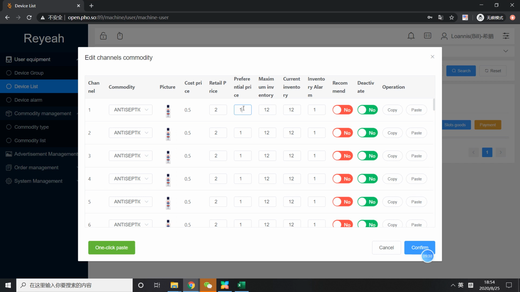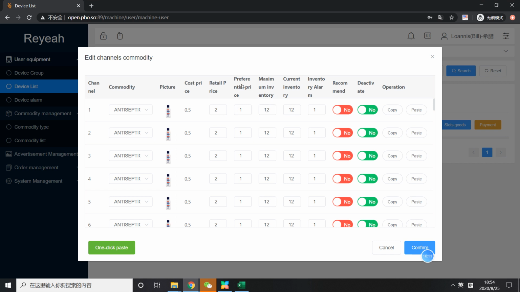If you want to do the promotion, you can have it on. Then when a customer finishes purchasing the product, it will have advertising or promotion information pop up on the machine to show that it has a special price. Okay.